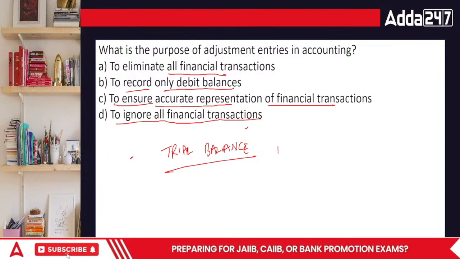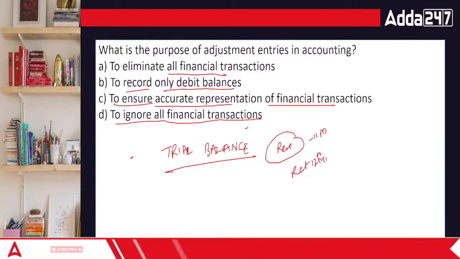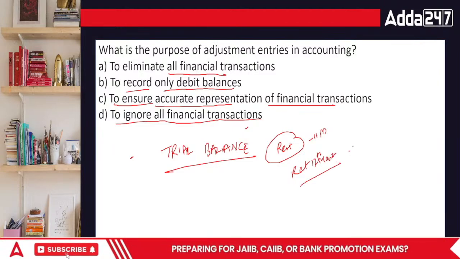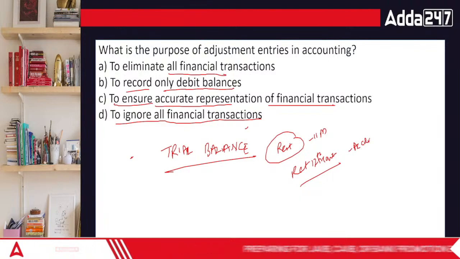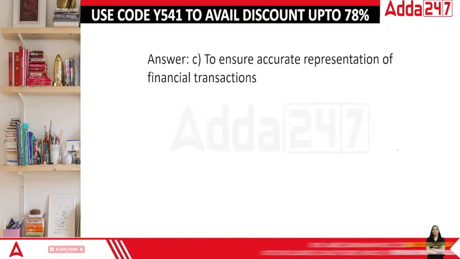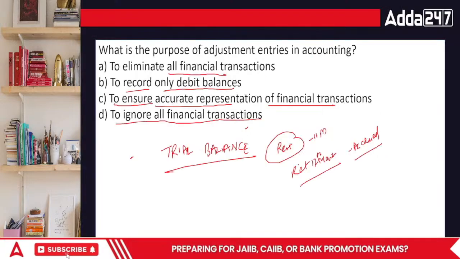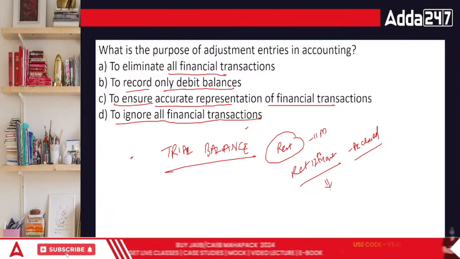For example, the rent for 11 months is all sorted, but rent for the 12th month, the March month, is accrued. If it is accrued, we have to note it down, na? To note it down somewhere. That is to be done in this case. So the answer is going to be to ensure the accurate representation. If we do not record it for the 12th month, even if it's outstanding, what will happen?